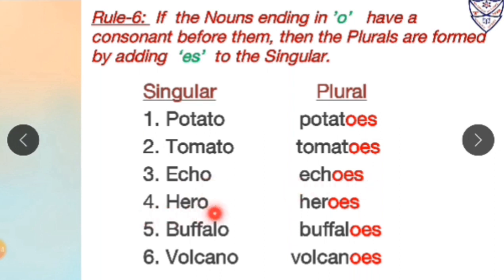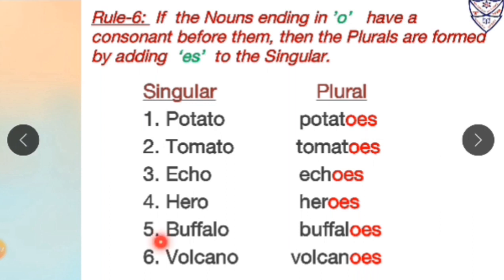Number 4, hero. Over here the word hero is in singular form. It ends with O. Now before O there is a consonant and that consonant is R. So to make its plural form, we will add ES after O. So hero is in singular form and its plural form will be heroes.